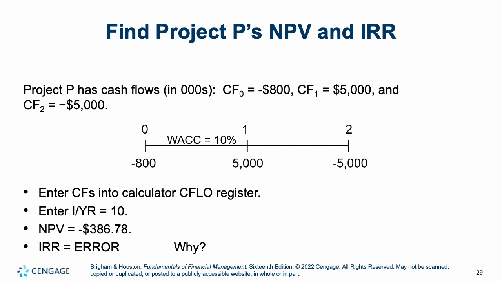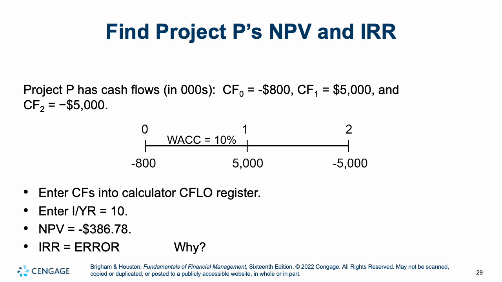So if we're looking at this project here, here's Project P. It costs us $800, then makes us $5,000, and then costs us $5,000 over 2 years. What is our NPV? Obviously, we have a negative NPV because we're losing money here. We have more outflows than inflows. NPV is negative 386.78. But IRR is going to return as an error.